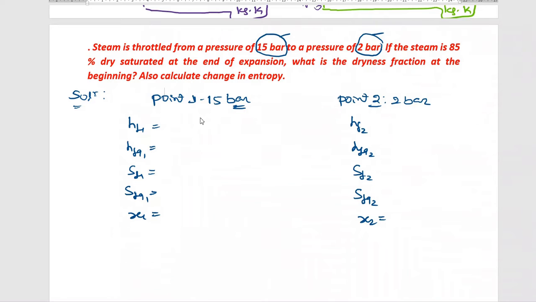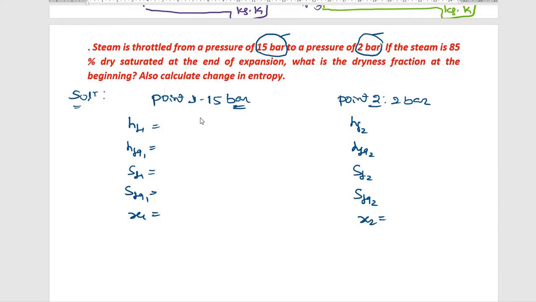Any other students help me? What data is given in the numerical? What do we need to find out?